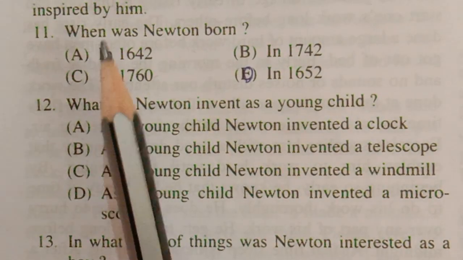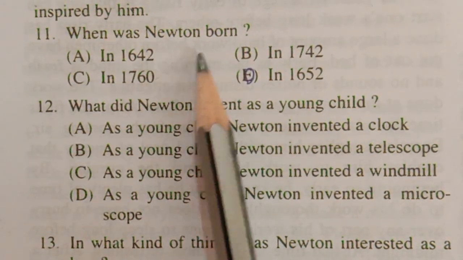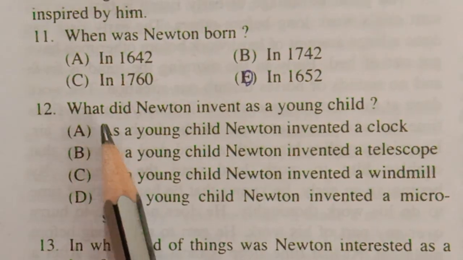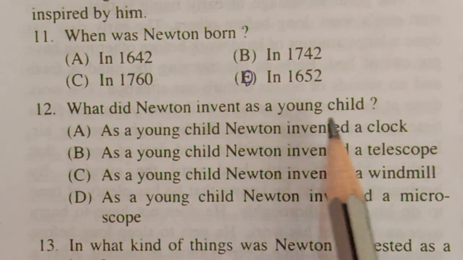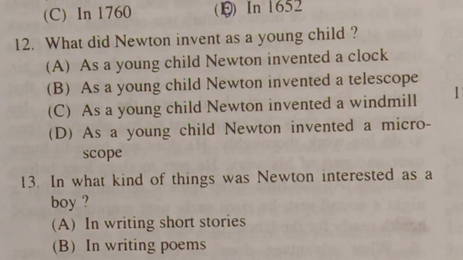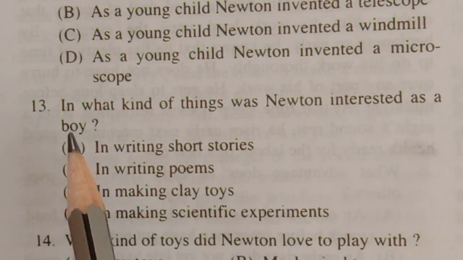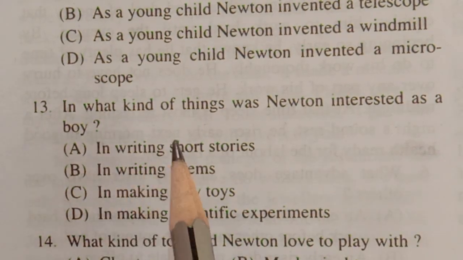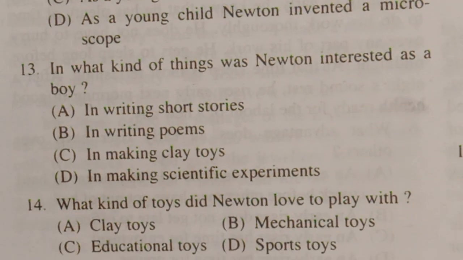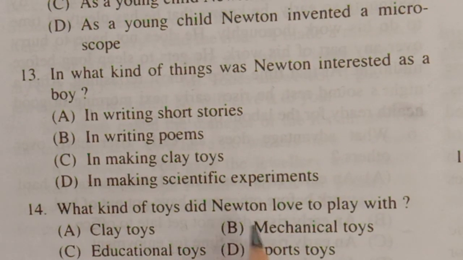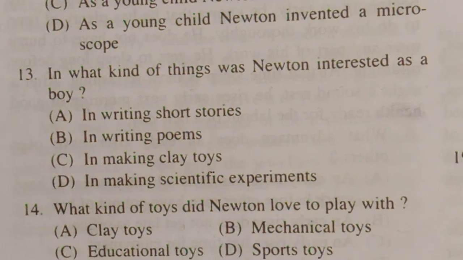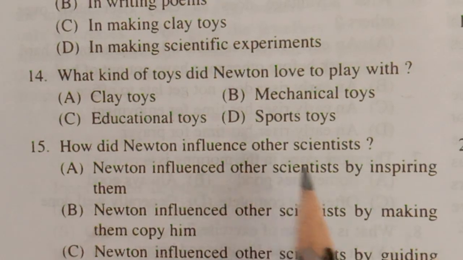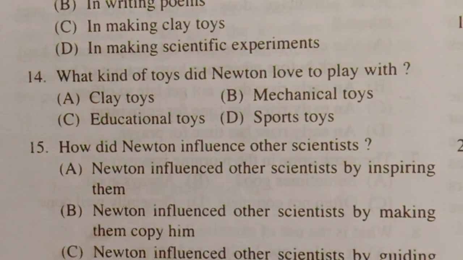The first question of this passage is: when was Newton born? We have to keep this in mind. The second question is: what did Newton invent as a young child? The third question is: in what kind of things was Newton interested as a boy? The fourth question is: what kind of toys did Newton love to play with? And the last question, the fifth question, is: how did Newton influence other scientists? These five questions are there.